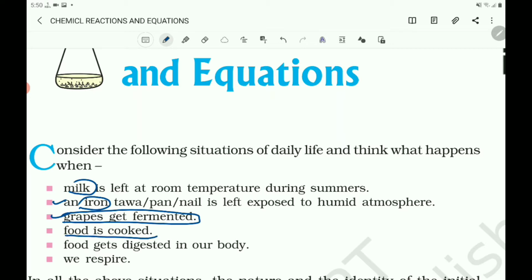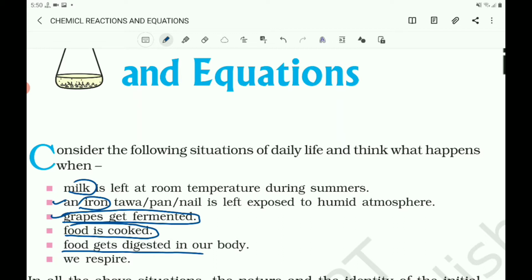When food is cooked, it also changes its nature and identity, and when food gets digested, it completely changes. In respiration also, a new substance is formed. We have already learnt about the chemical changes of matter in our previous classes and also about the physical changes.